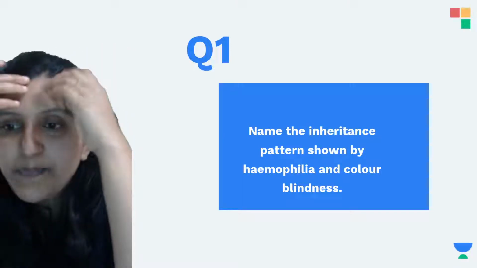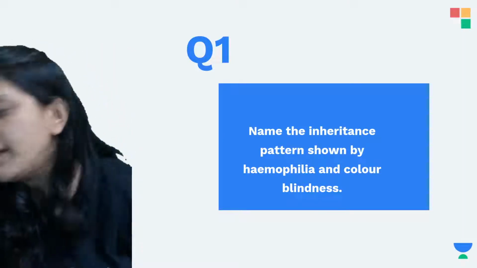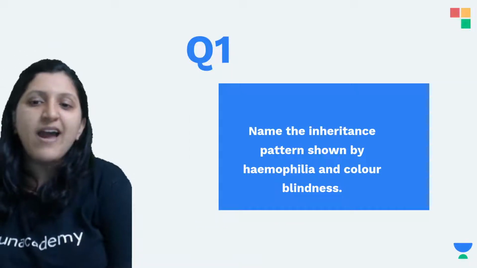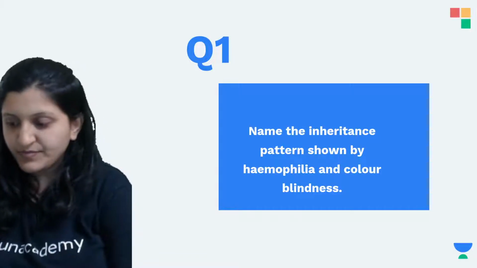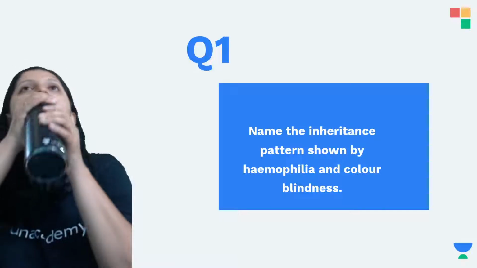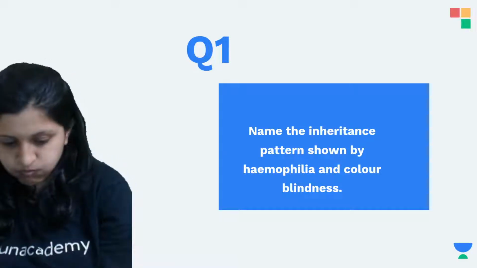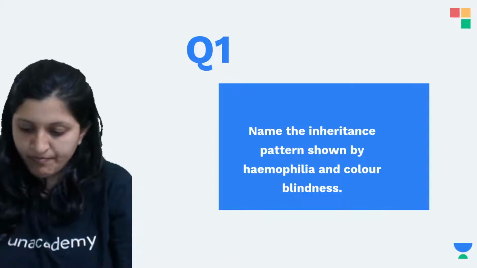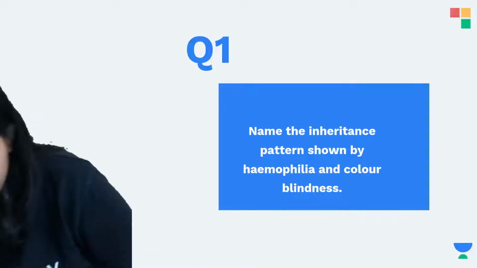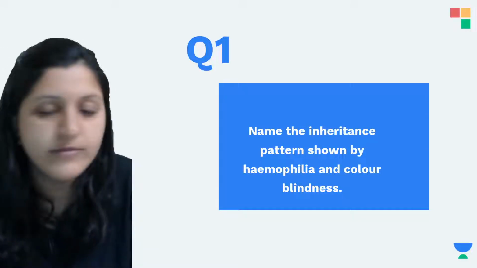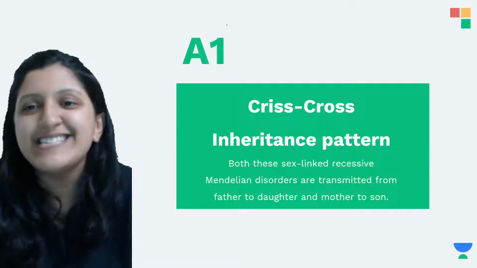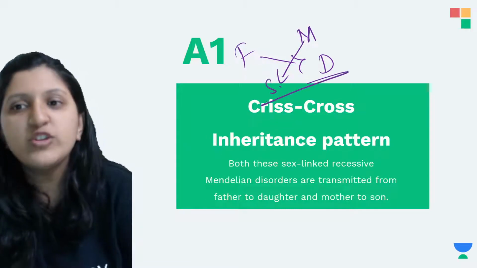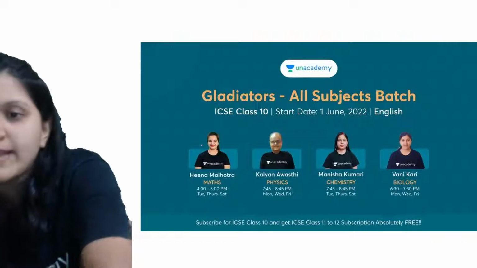So name the inheritance pattern shown by hemophilia and color blindness. Yes, anybody? What is the inheritance pattern shown in hemophilia and color blindness? No idea. So this is crisscross inheritance, that is father to daughter and mother to son. So this inheritance pattern is called crisscross inheritance.